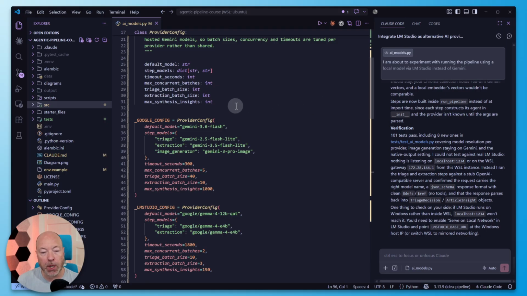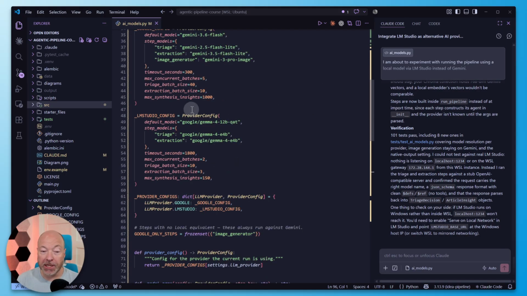So now I have the Google one. And then I have this one, which is still untested. So I'm going to use LM Studio. I'll actually show this in a second. And in LM Studio, I'm going to use two models. The reason I only use two is because I actually can't keep all of them in my GPU's VRAM at the same time. And I wanted to avoid having to load and unload models dynamically because of the performance hit. So we'll see if this works.